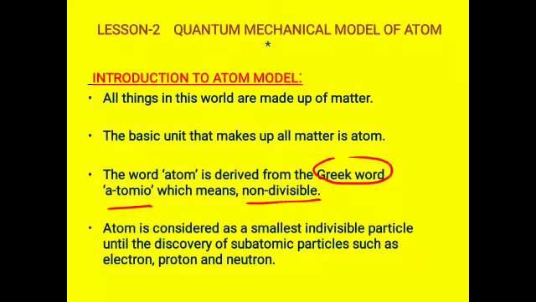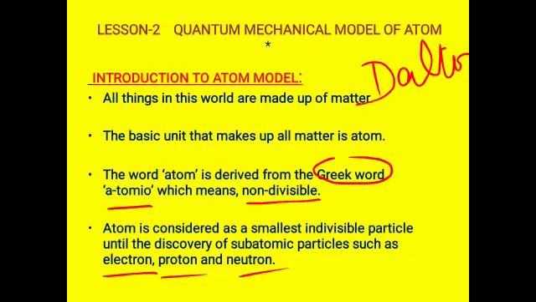This is what the first scientist, Dalton, says in his atomic theory. Dalton's atomic theory we have learnt in the lower class. What is the important postulate of Dalton's atomic theory? Atom is considered as the smallest indivisible particle. But later, Dalton's theory was disproved by the discovery of subatomic particles like electron, proton and neutron.